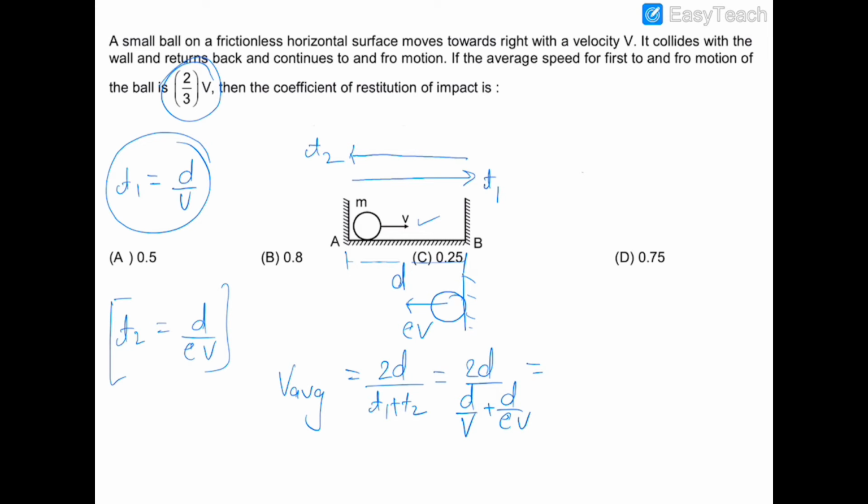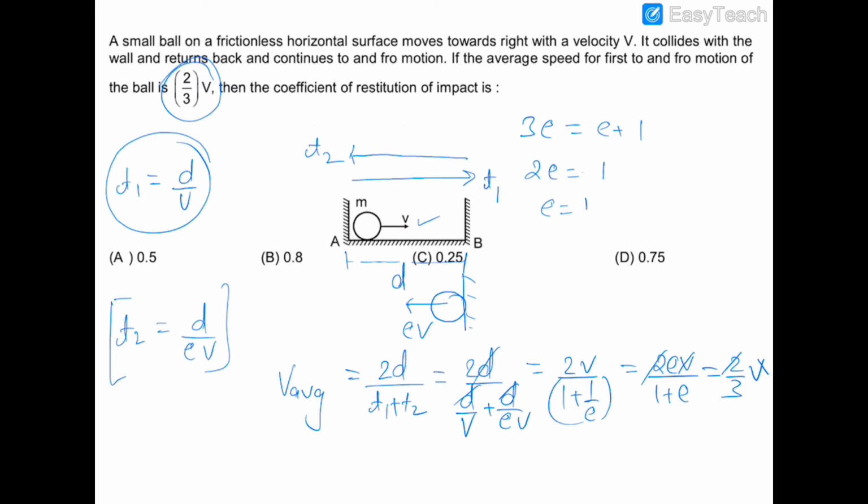Cancelling out D with D, this would be 2V divided by 1 plus 1 upon e, and this is equal to 2eV divided by 1 plus e, and this is given as 2 by 3 of V. So cancelling out 2V and 2V, we see that 3e is equal to e plus 1, and 2e is equal to 1. So e will be equal to 1 by 2. So the correct answer will be option number A.